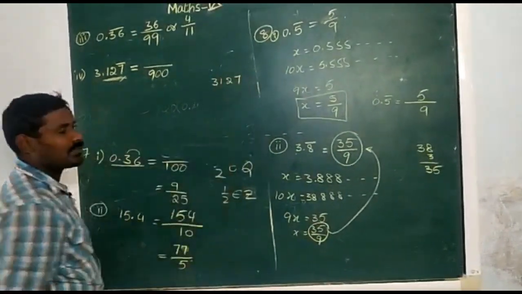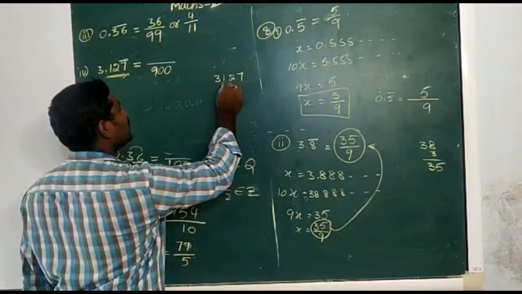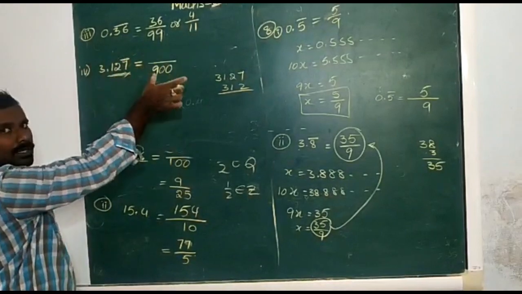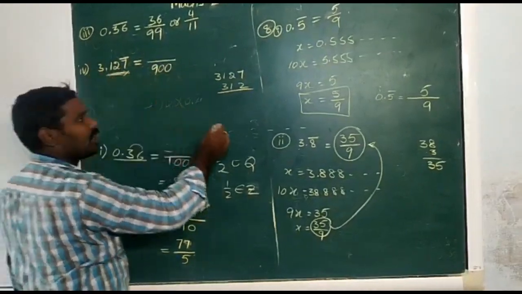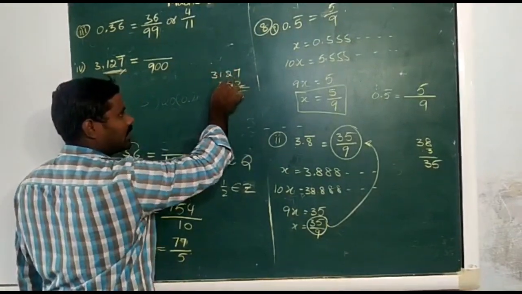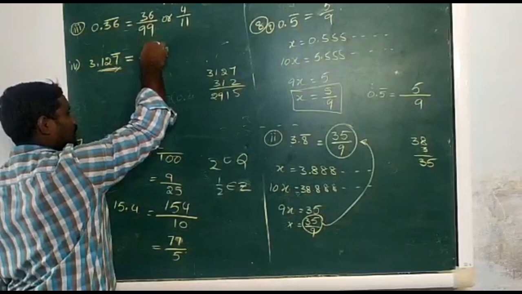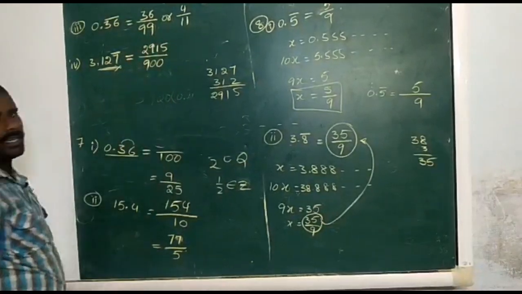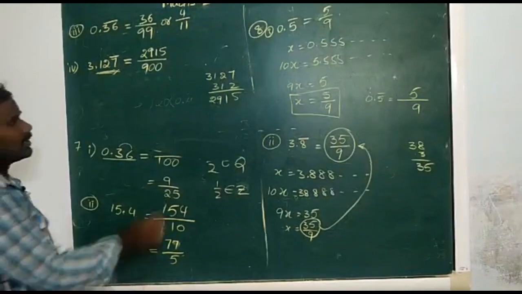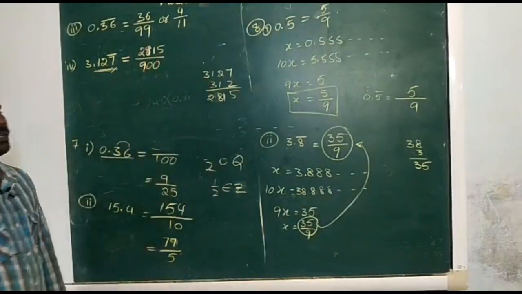In 3.127, the number is 3127. The non-repeating numbers are 312. Subtract: first write the total number 3127, and the non-repeating numbers 312, so 3127 minus 312 is 2815. That means 2815 by 900.